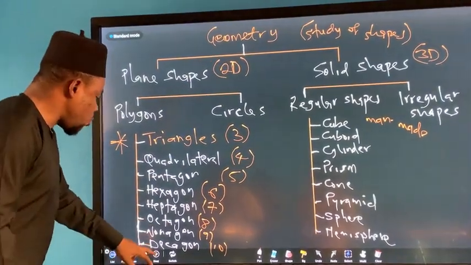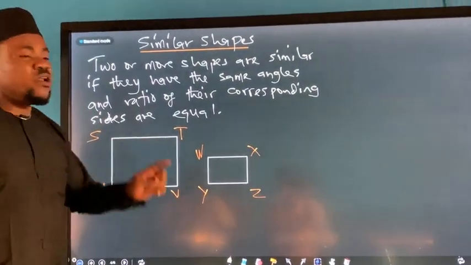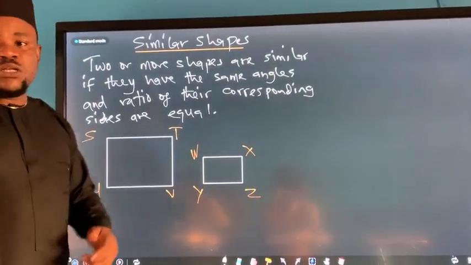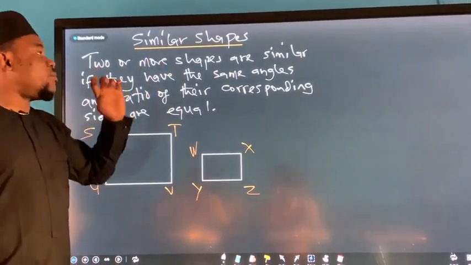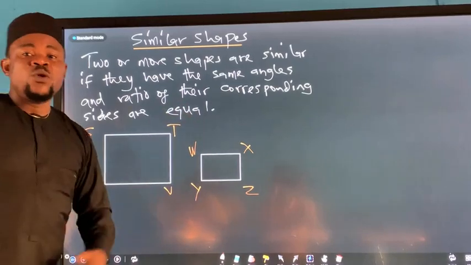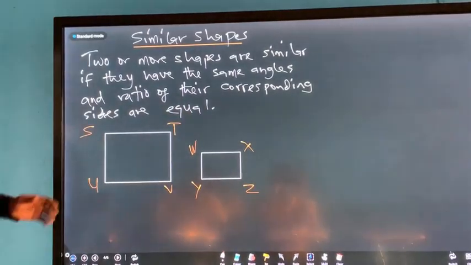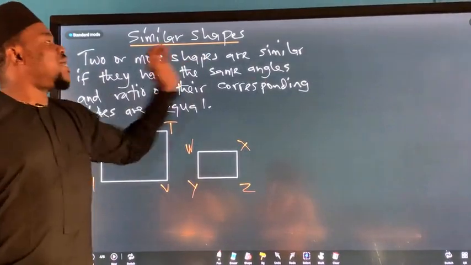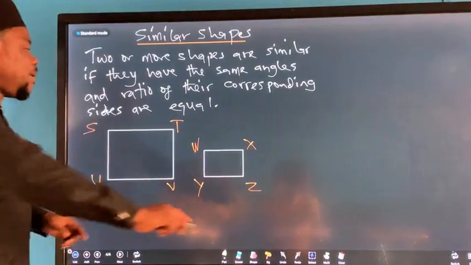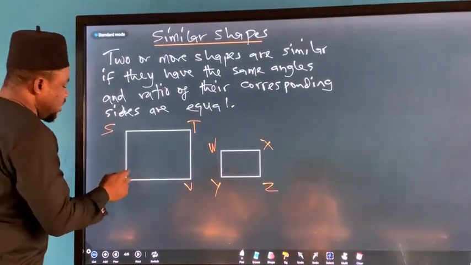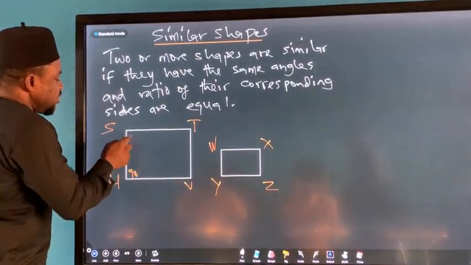Okay, so let us go a little further. One of the things I will need to explain later is similar shapes. I will talk about similar shapes too. What are similar shapes? Two or more shapes are said to be similar if they have the same angles. For example, this one is 90 degrees. This is 90 degrees.